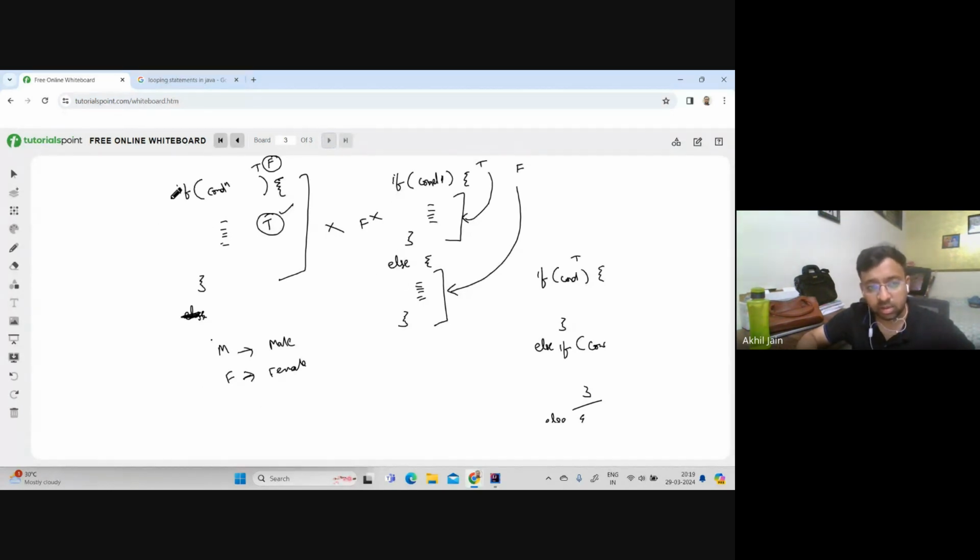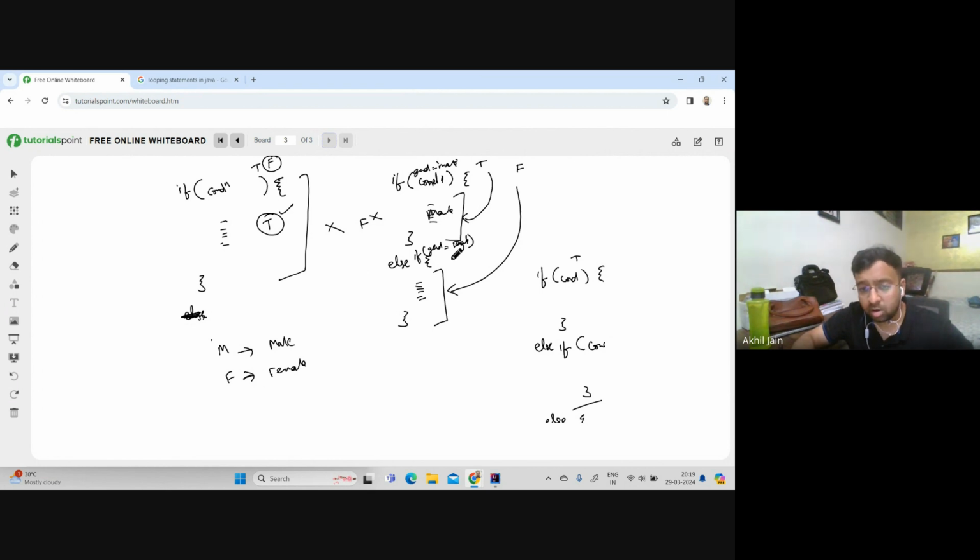So what you will do is write if gender equals male, then print male here. But if it is not male, there is not even a need to write a condition here, because the value could be either male or female only. You don't have to write else if and then provide a condition saying, is gender equal to female?